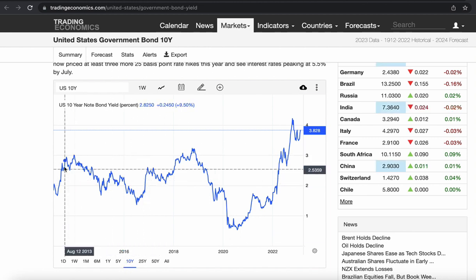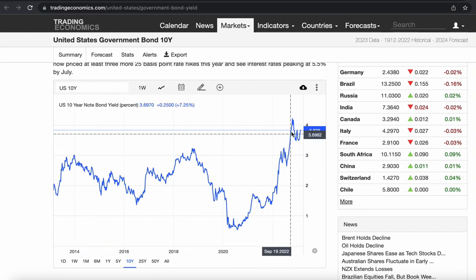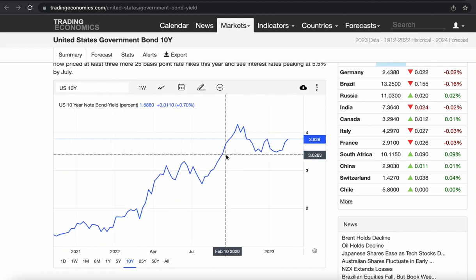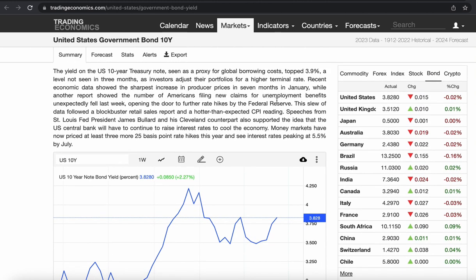Here it went to 3, then went below 1, then started rising again to control inflation. The Fed is raising interest rates, so bond yields are rising again. This is how it impacts. How will it impact your small savings schemes? I will go through it.